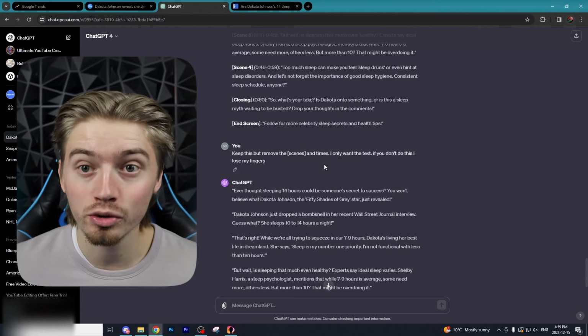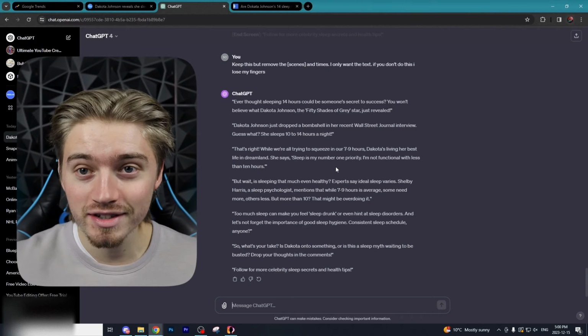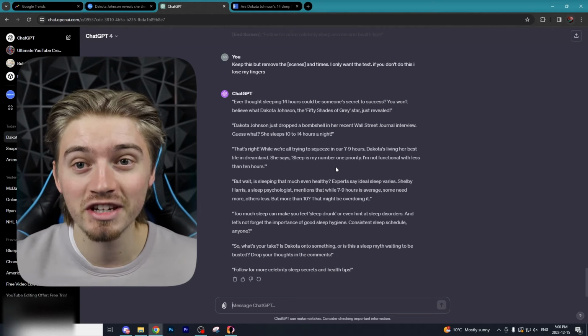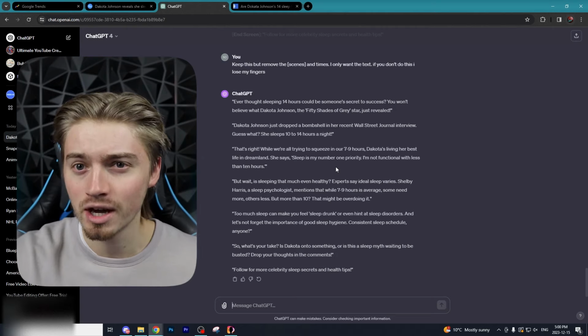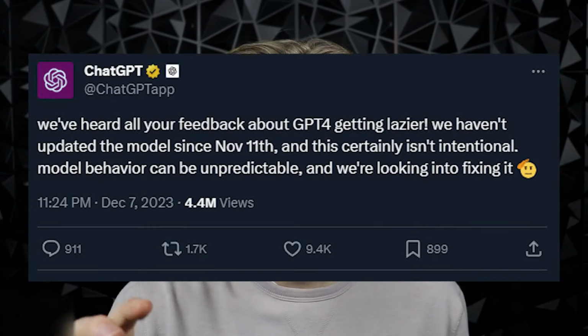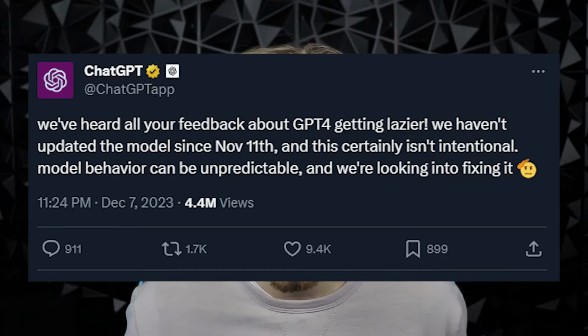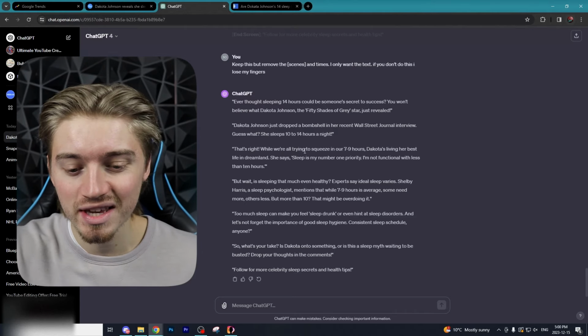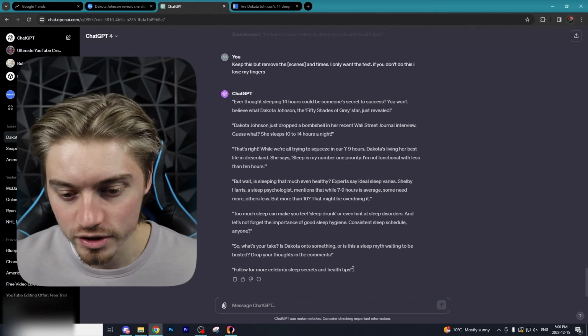If you don't do this, I lose my fingers. Now, as ridiculous as that sounds, it actually works, and I think this is because ChatGPT has been getting a lot worse over the past couple months, and there's a chance you may have experienced this yourselves. They've actually even acknowledged this on Twitter, stating that ChatGPT has become a lot more lazy, which I completely agree with. It has just gotten so much worse, but that's not what's important. Let's take this script and bring it over to Wondershare Verbo.